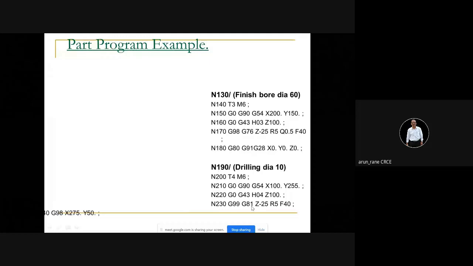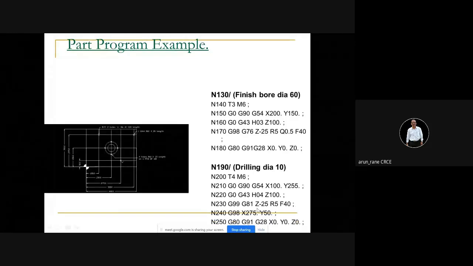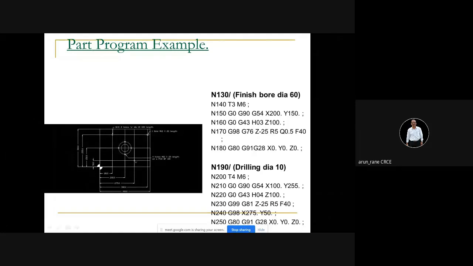Then next hole is at X275 Y50, and then you are cancelling. So one hole is at X100 and Y255. This is the position X100 and Y255. And then another hole is at X275 and Y50. So now this bore is done, these two holes are done.